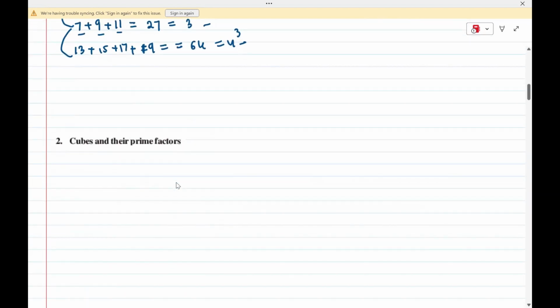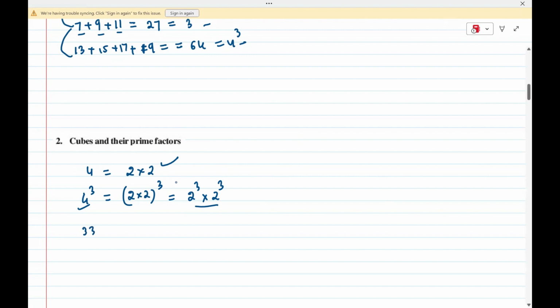Coming to the second one, cubes and their prime factors. See, suppose I have the number 4 and its prime factorization is 2 into 2. If I want to find 4 cube and its prime factors, it is going to be 2 into 2 and then the power cube means 2 raised to 3 and 2 raised to 3. So if I have a number and its prime factors, then the prime factors of its cube are easy to find out, especially when the numbers are complex.